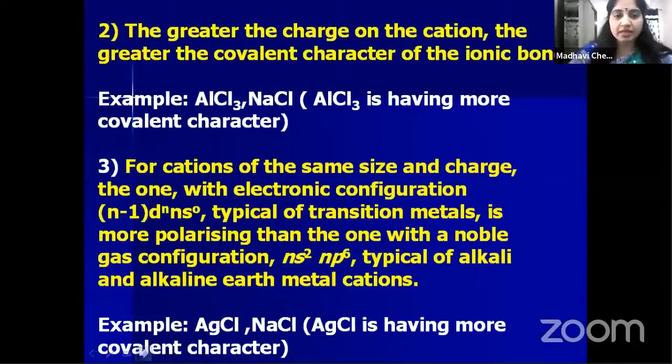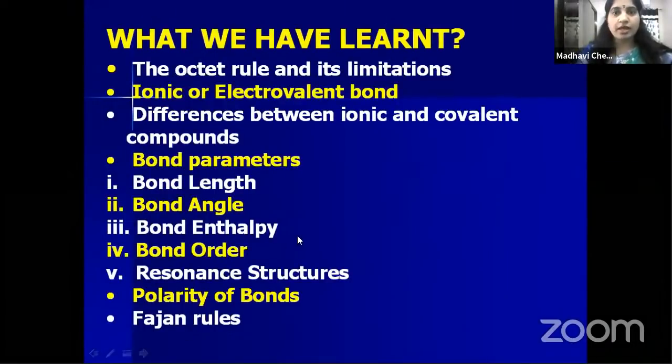So if you follow these rules, we can identify which ionic compound has more covalent character. These things we have discussed till now. Now let us look at what we have discussed in today's session: the octet rule and its limitations. In the limitations, we have seen expanded octet, odd number of electrons, and less than an octet, like beryllium chloride, lithium chloride, and boron trifluoride, which do not have 8 electrons around the central atom.